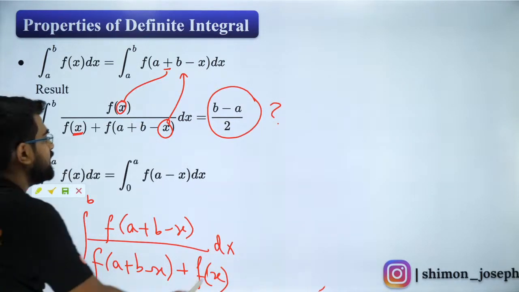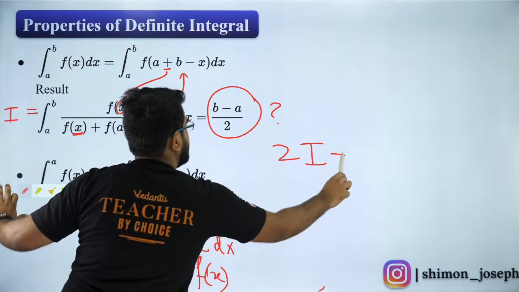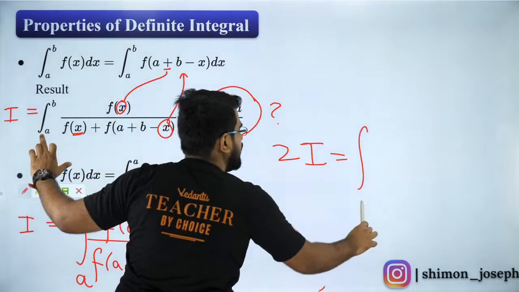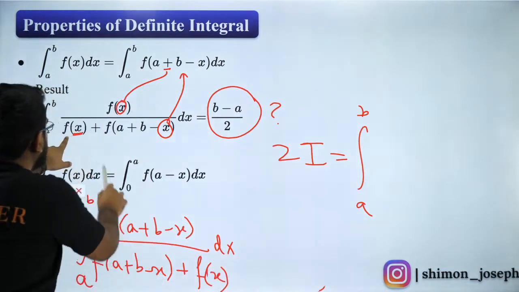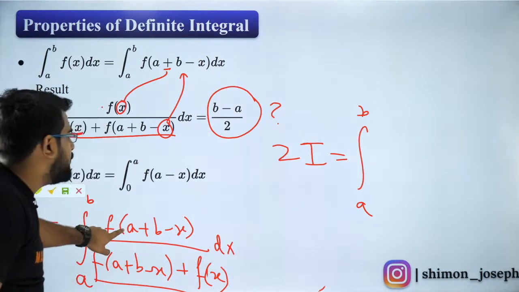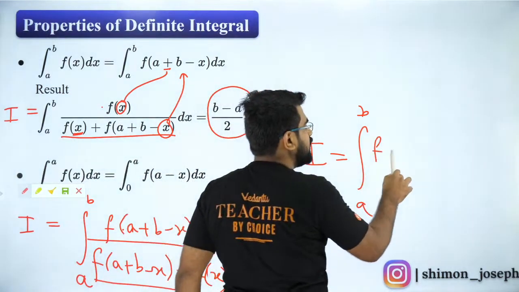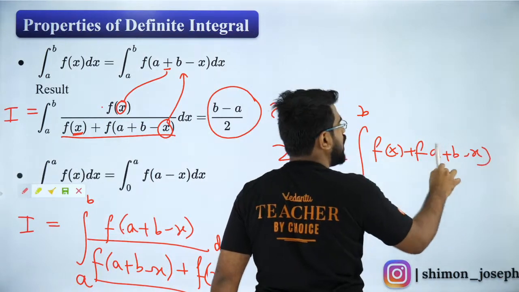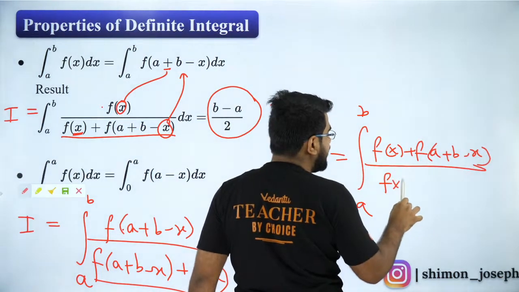I plus I is 2I is equal to, limits are the same, so I can add the integrals. I'll have limit a to b, the denominator is the same, numerator can be added up. So what is the numerator? f of x plus f of a plus b minus x. And what is the denominator? The denominator is also the same thing.